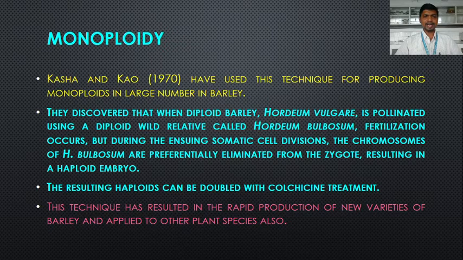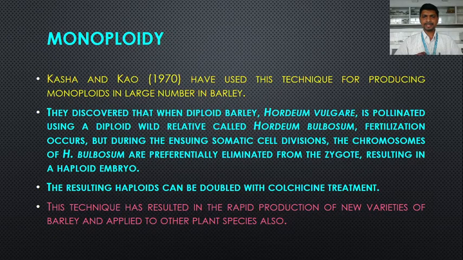So this technique has resulted in the rapid production of new varieties of barley and is applied to other plant species also. So monoploids have been artificially obtained by using distant hybridization, where one example we took is the work of Kasha and Kao in 1970. They crossed Hordeum vulgare and Hordeum bulbosum.